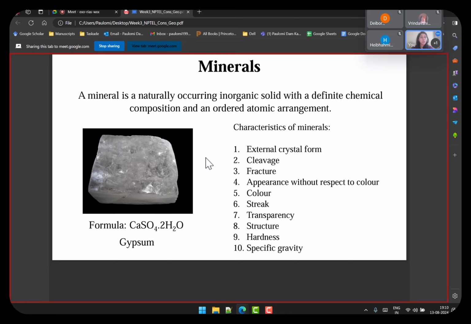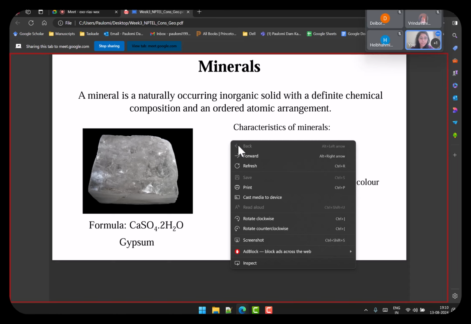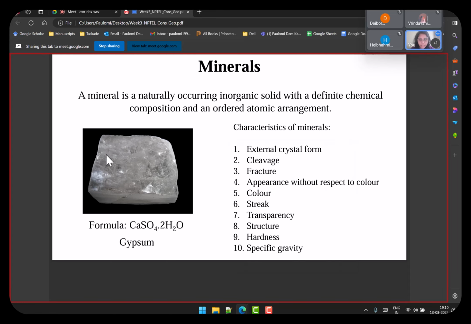So what are the characteristics of minerals? They have a crystal form. As you can see on the image, cleavage and fracture. Cleavage is when you are trying to cut the mineral along its ordered atomic arrangement layer. So let's say here they are arranged in a horizontal manner, and you're trying to cut the mineral rock from that plane. Then that is cleavage, because they will have a clean cut and that will be a smoother surface.